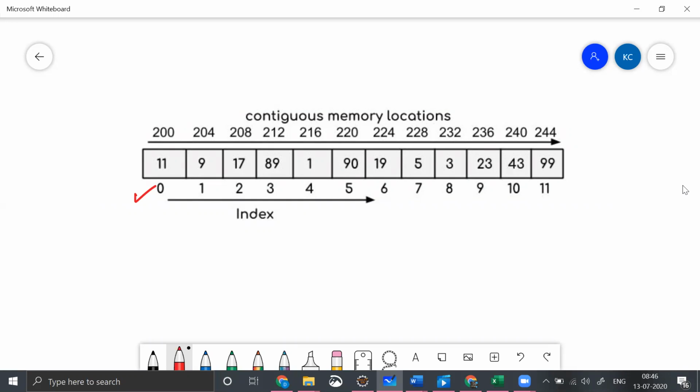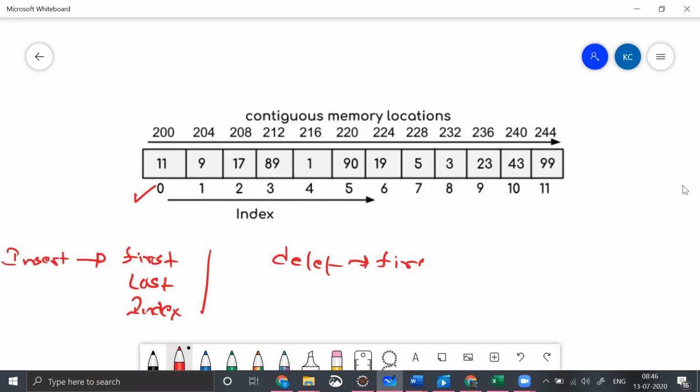If you remember, in linked list we have solved different problems. So what are those? Insert. In insert there are 3 points: insert first, insert last, and insert at index, right? And at the same time we have even solved one more thing: delete. Delete has 3 parts: delete first, delete last, and delete at index. So if we need to do the same programs inside an array, let's try to understand what time complexity is being consumed, right?